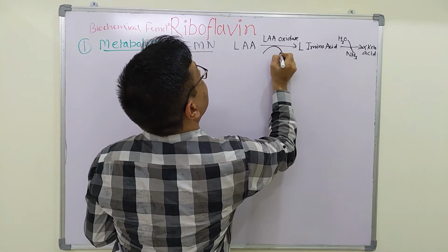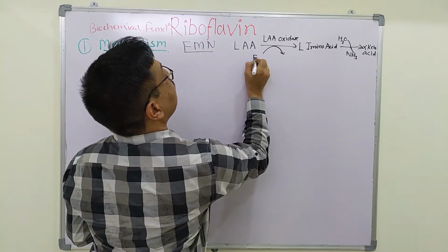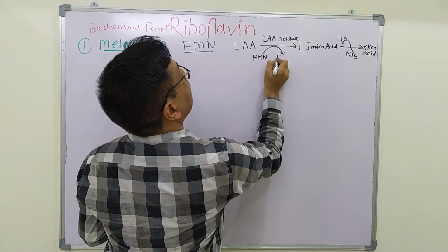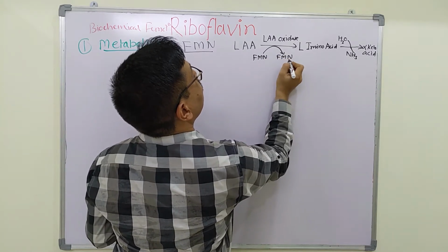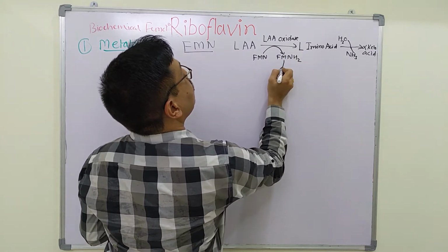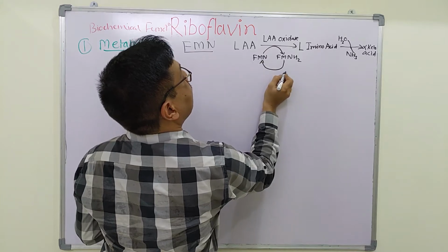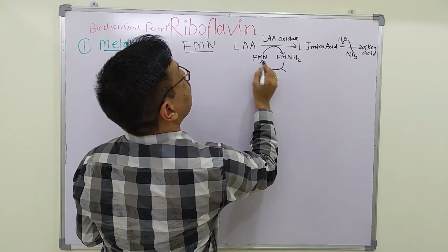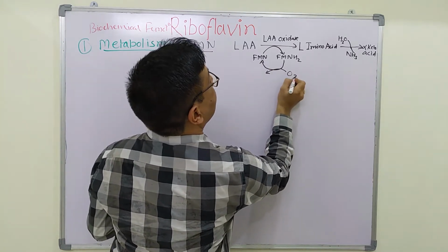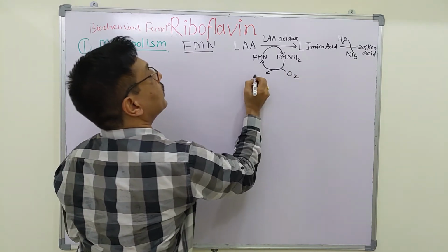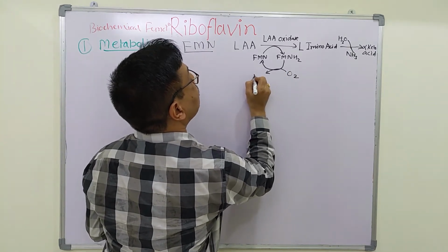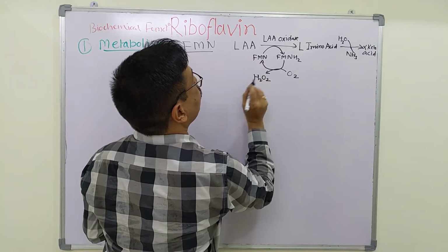This FMN is converted into FMNH2, and FMNH2 is converted into FMN again with the help of molecular oxygen, which is converted into H2O2.